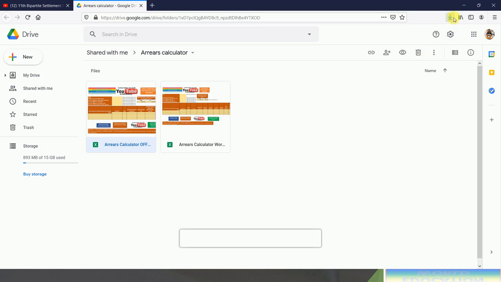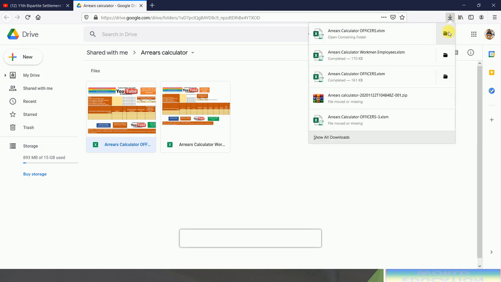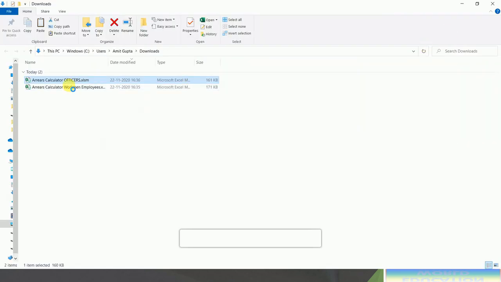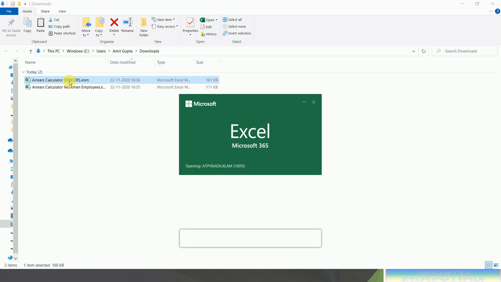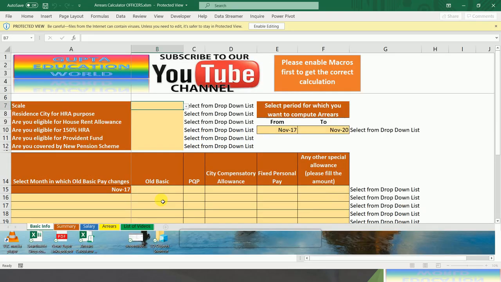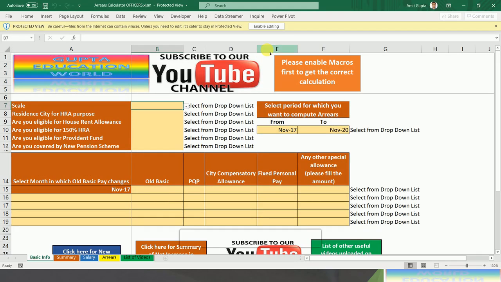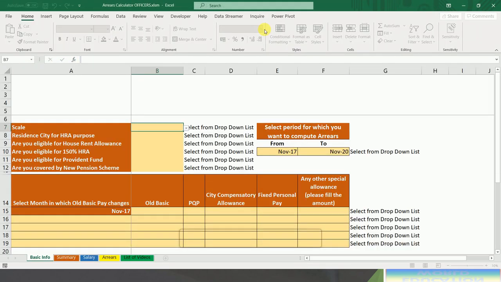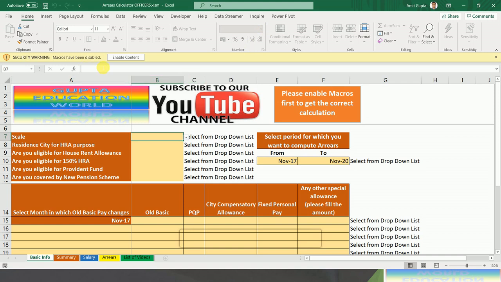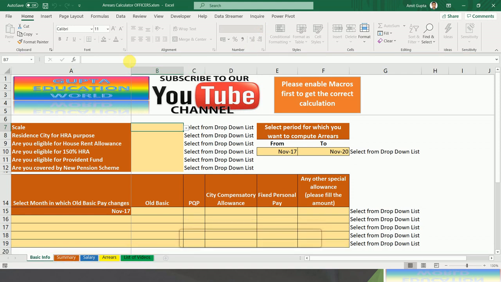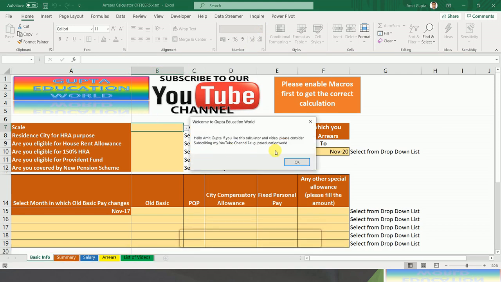In this file also I have removed the password. You have to just double click on this file and click on enable editing. After that you have to enable macros. You will find this message. Just click on OK.